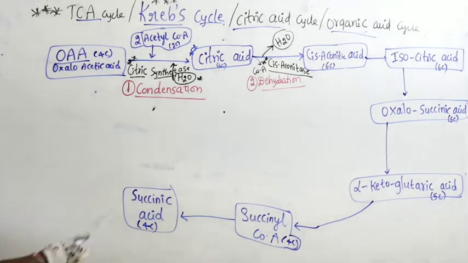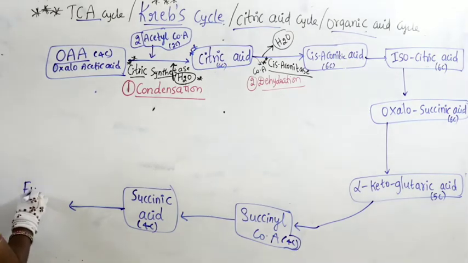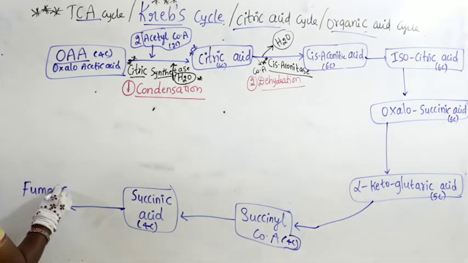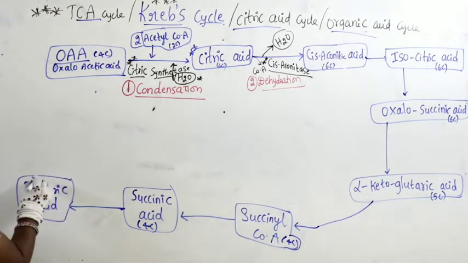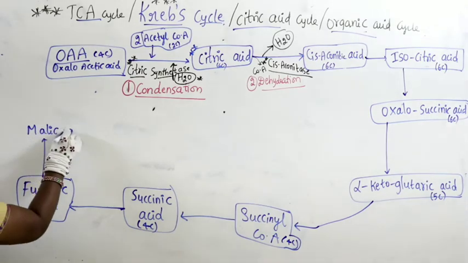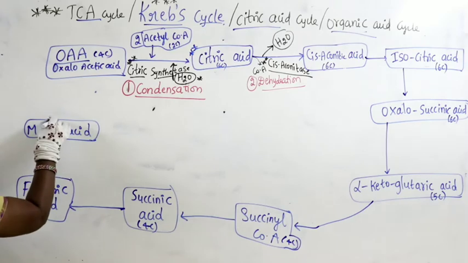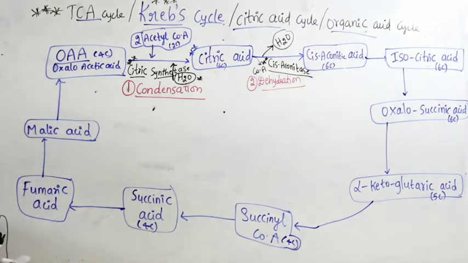Next, succinic acid gets converted into fumaric acid. Fumaric acid gets converted into malic acid. And that gets converted into oxaloacetic acid.